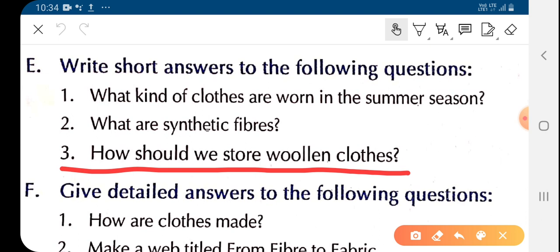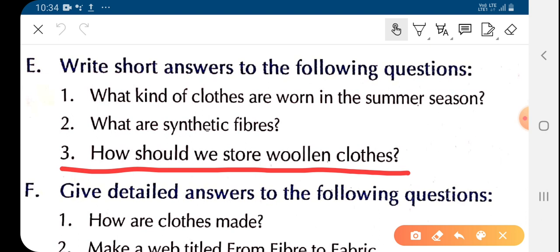So in this way we can store woolen clothes safely. How should we store woolen clothes? By keeping naphthalene balls inside the cloth, as well as by keeping it in a dark, cool and dry place.